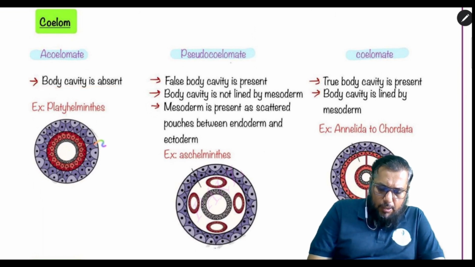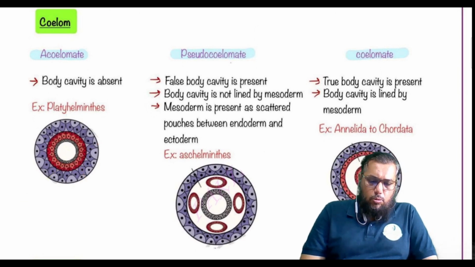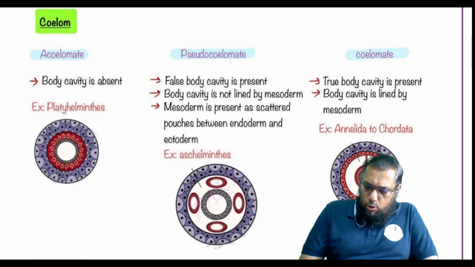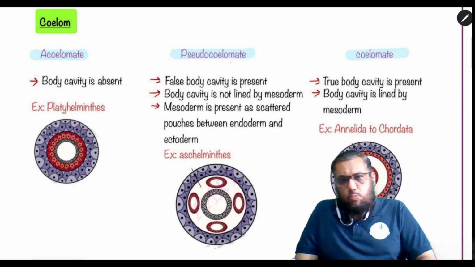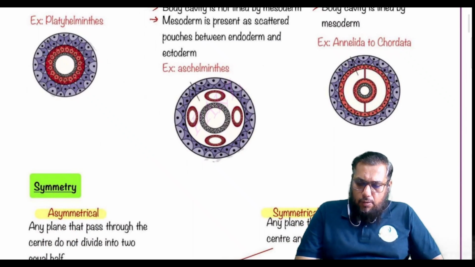तो हमको देखने मिलता है यहाँ पे एक्टोडर्म है, मीसोडर्म है, एंडोडर्म है. ओके, और इनके बीच में कोई भी बॉडी कैविटी नहीं है, तो इसको हम लोग बोलते हैं acoelomates. Now, if you look at the third one, that is coelomates, where you have an ectoderm, innermost layer, that is the endoderm, and the middle mesoderm gets split into two parts, where you have outer mesoderm and the inner mesoderm. And between the two, there is the embryonic coelom.